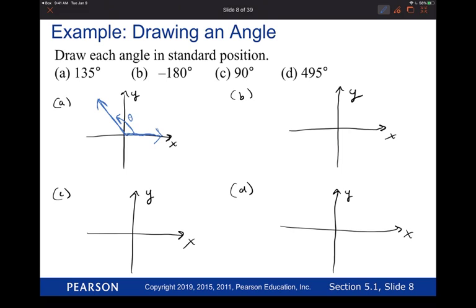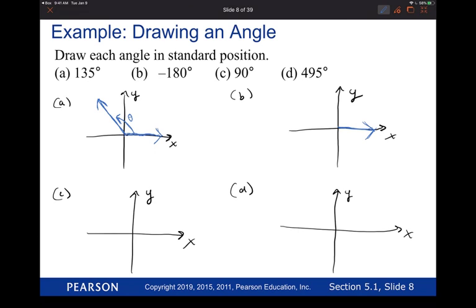So with part B, if we're at negative 180, can you draw that one for me? So let's draw the initial side. Then your arrow so we can see it. Okay, there's our initial ray. And then if we're at negative 180, we not only need to finish in the right spot, but we need the right angle of rotation.